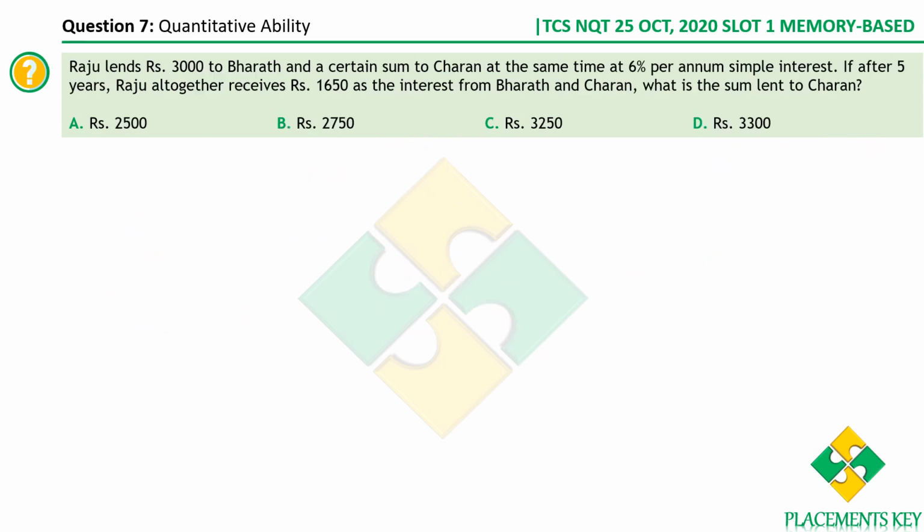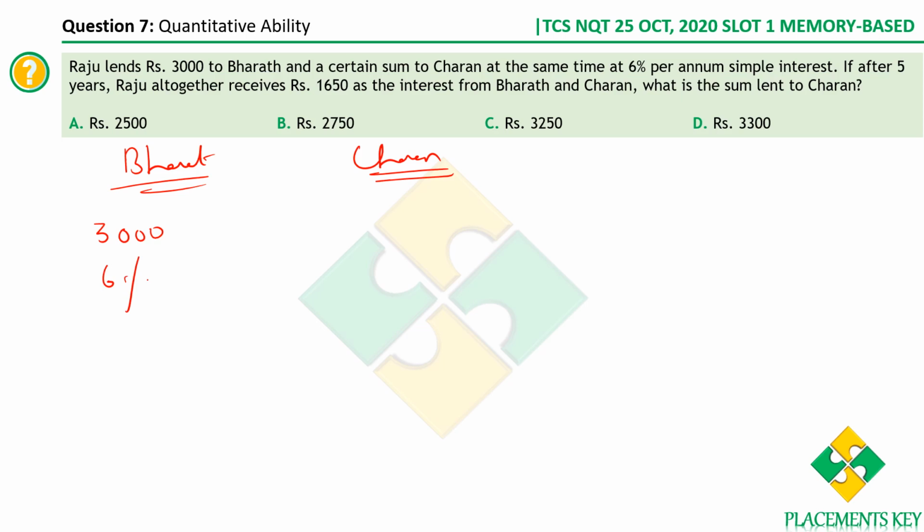Raju lends rupees 3000 to Bharat and a certain sum to Charan at the same time. Raju lends rupees 3000 to Bharat, so the amount lent is 3000, the time duration is the same, and the rate of interest is 6%.